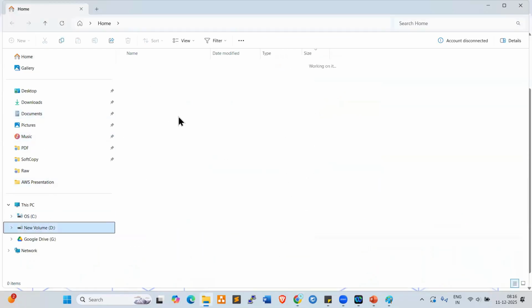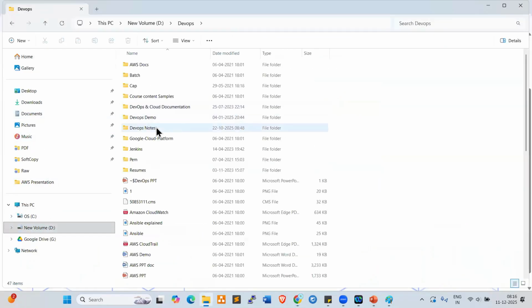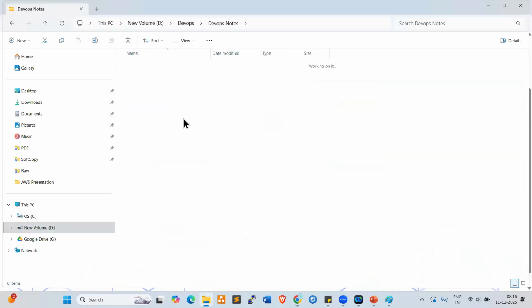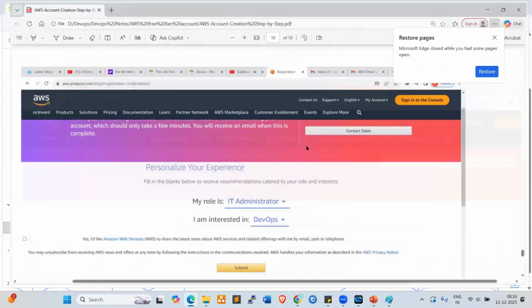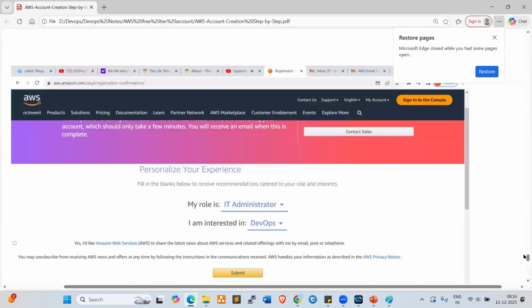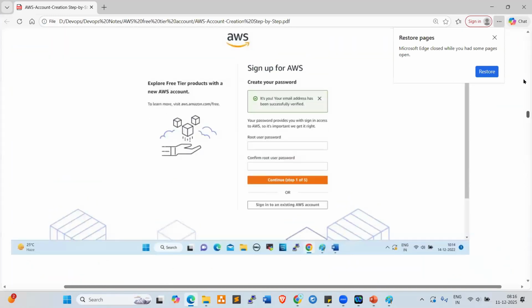I just want to show you the document which I prepared. The same steps are available. I prepared one document and uploaded it to Google Drive today. Everyone, download this document and you can follow it to prepare the AWS account.